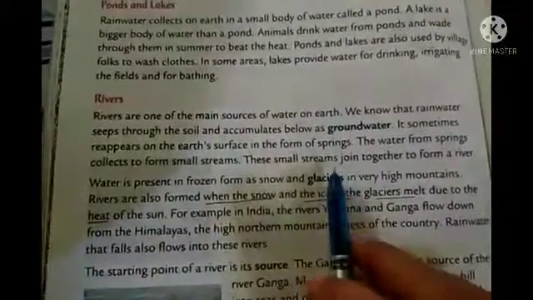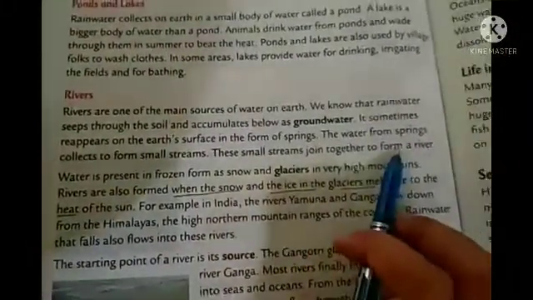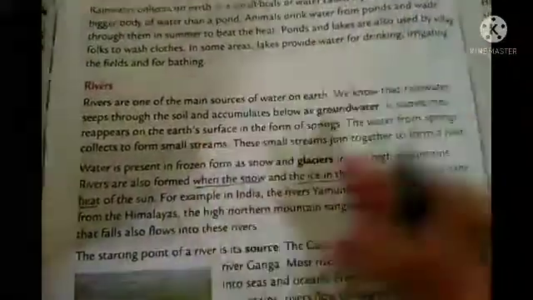Okay, so these small streams join together to form a river. When the small streams join together, they form a river.